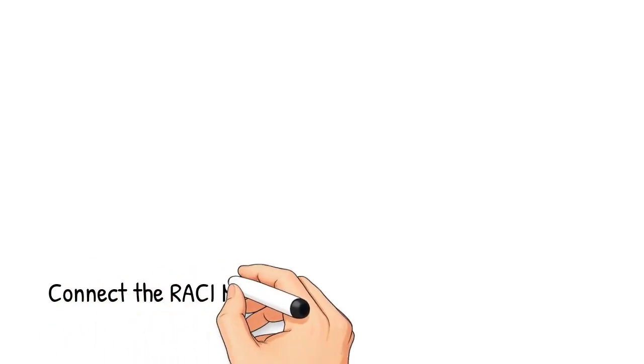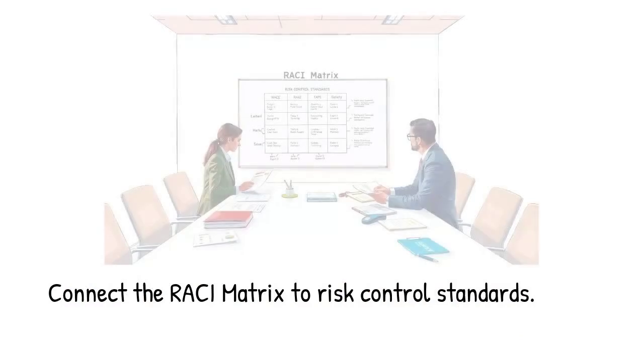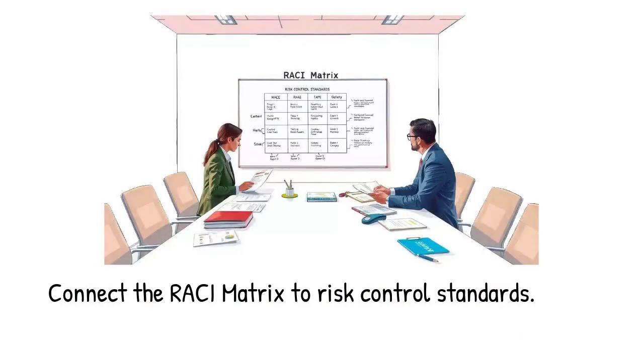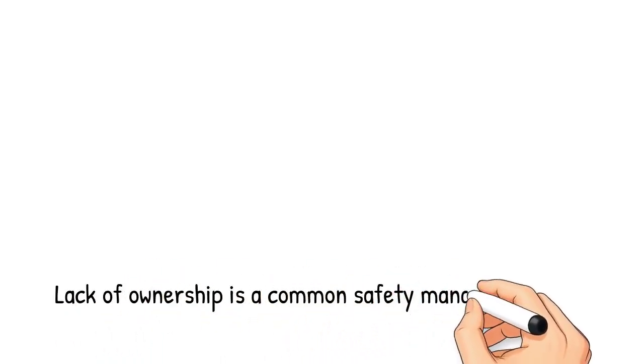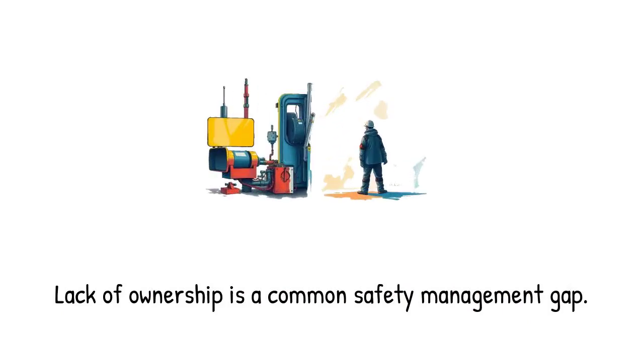In this part, we will connect the RACI matrix directly to risk control standards and show how it strengthens every layer of safety management. Many organizations have beautifully written procedures, detailed risk assessments, and long checklists, yet incidents still occur. The missing link is not the absence of controls, but the absence of ownership. And this is exactly where the RACI matrix becomes a game changer.